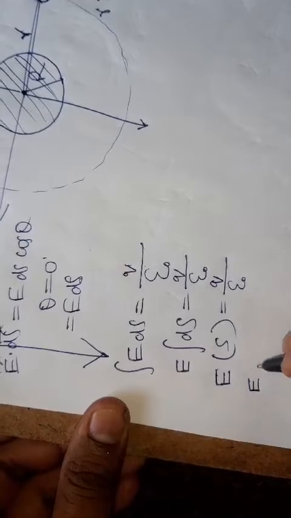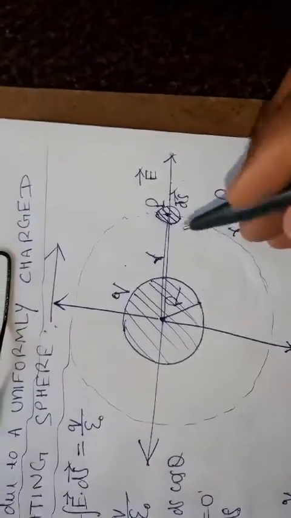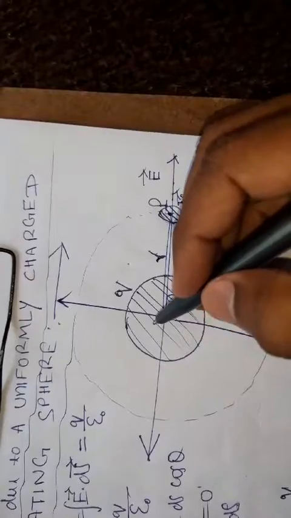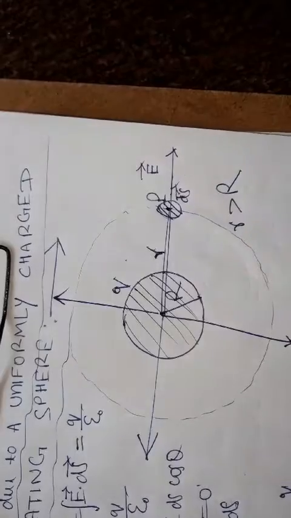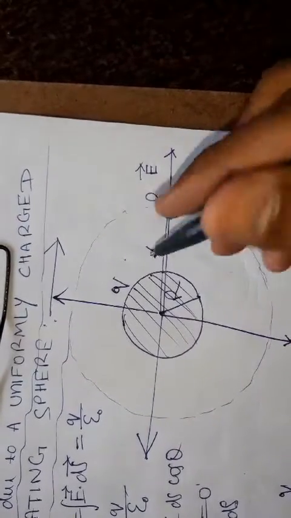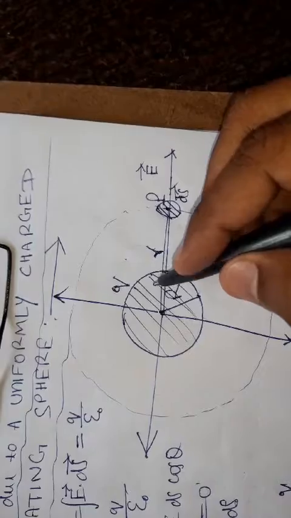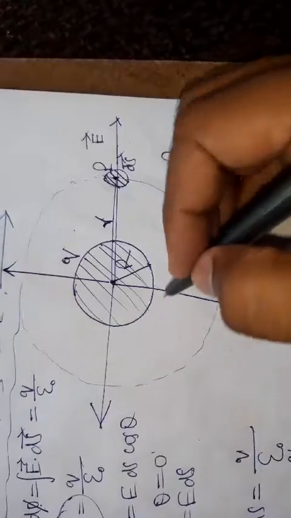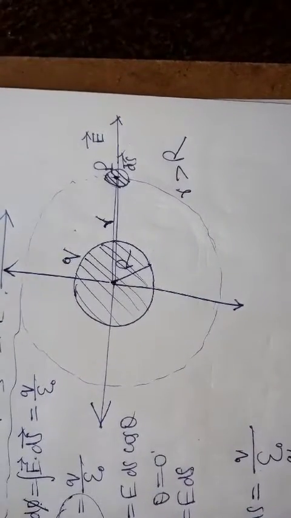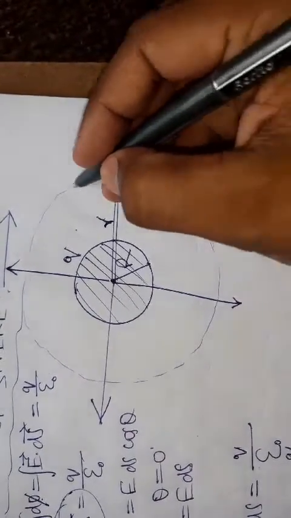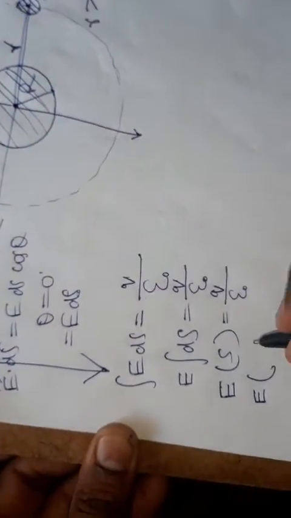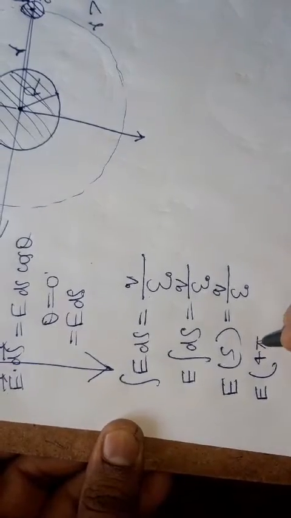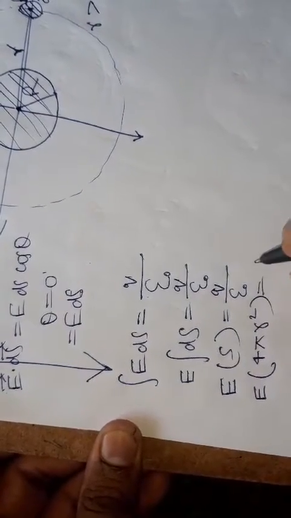Now E into what will be the value of S? I have told you that this is a completely filled-up, not hollow, isolated sphere, but here S symbolizes only the surface. We are taking the surface of the Gaussian surface, not the original one. So we can write here 4 pi r square is equal to q upon epsilon.